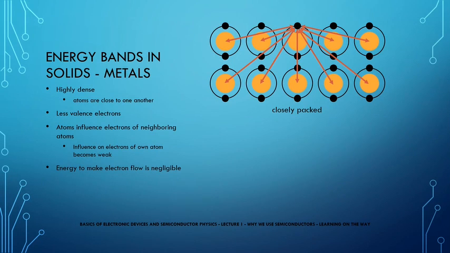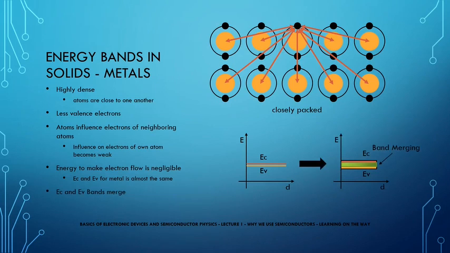Hence, one can say that the conduction and valence energy for an electron in a metal is almost the same. When we take a look at the bands, the energies of the conduction band and valence band overlap, which suggests that these electrons are loosely bound and can be easily freed. This is also the reason why metals have a large number of free electrons.